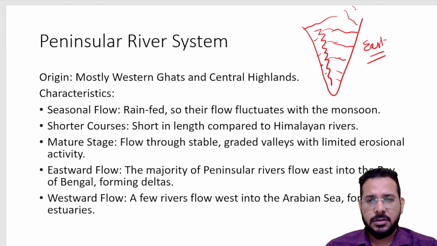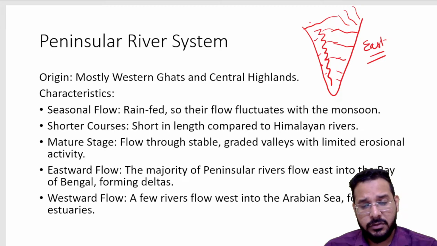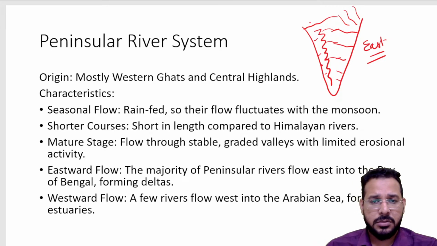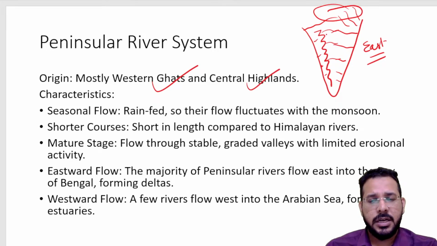Some of the rivers flow through the Odisha, Chhattisgarh region. Few of the rivers come from the Amarkantak Plateau region, but mostly rivers come from the Western Ghats and Central Highlands. Here we have the Central Highlands, right? So from the Central Highlands and Western Ghats we have rivers.